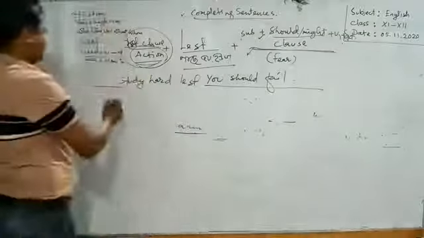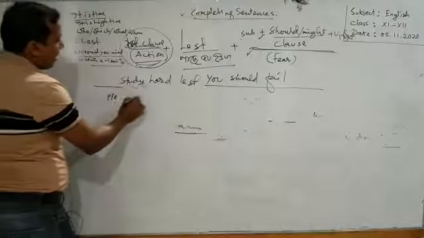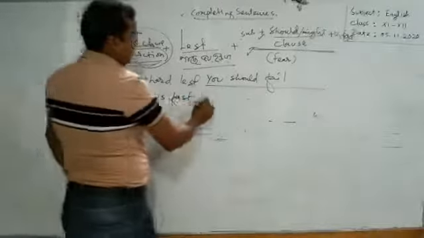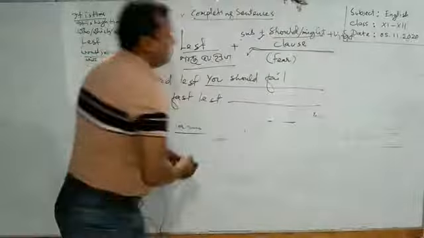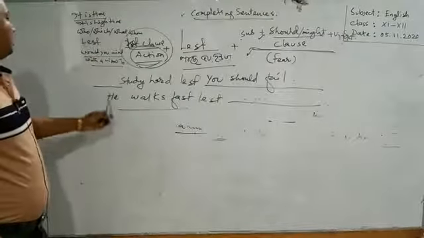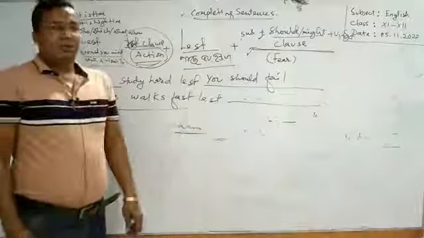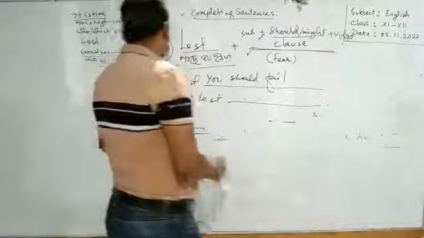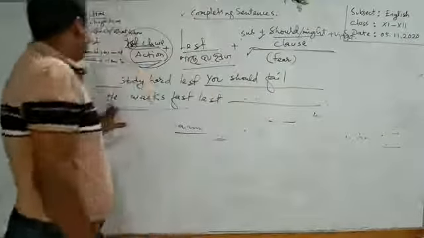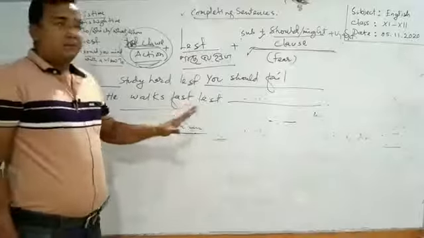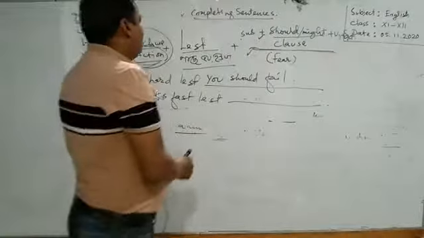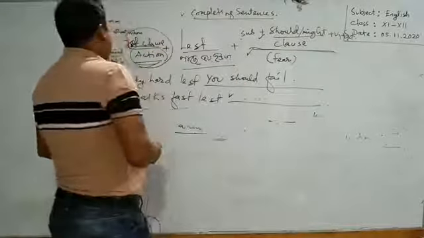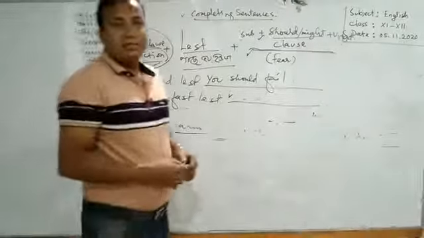In the same way, he walks fast lest, and there is a gap. So why does he walk fast? What's his fear? Undoubtedly, the subject is walking fast for something, for some fear. We have to refer to this fear in this clause. Suppose he has a fear of missing the class, or missing the train, etc.